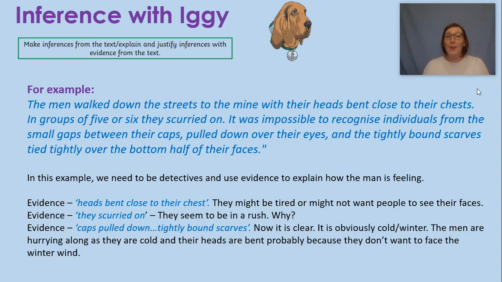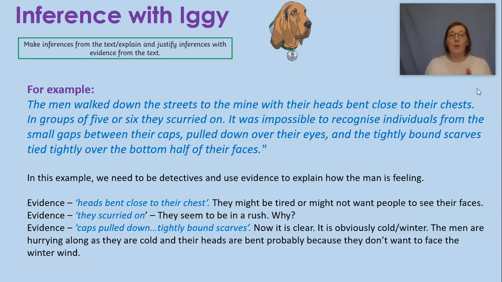So here, for example, the men walked down the street to the mine with their heads bent close to their chests. In groups of 5 or 6, they scurried on. It was impossible to recognise the individuals from the small gaps between their caps pulled down over their eyes and the tightly bound scarves tied tightly over the bottom half of their faces.